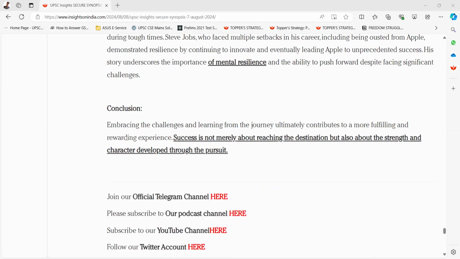Conclusion: embracing the challenges and learning from the journey ultimately contributes to a more fulfilling and rewarding experience. Success is not merely about reaching the destination, but also about the strength and character developed through the pursuit.